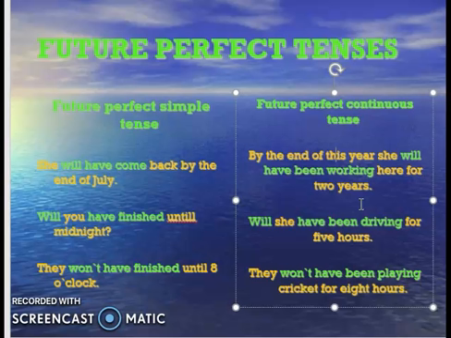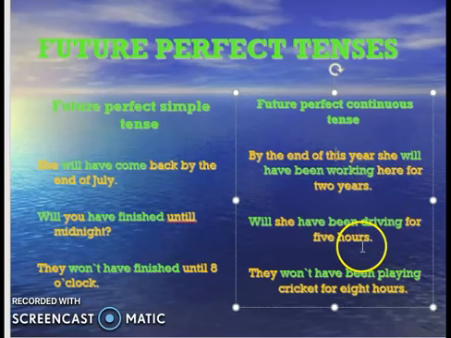Right now she has just completed 1 year and another 1 year will be added when this year is over. So this is counted in future perfect continuous because we are counting from today until the action is finished and experience will be added.